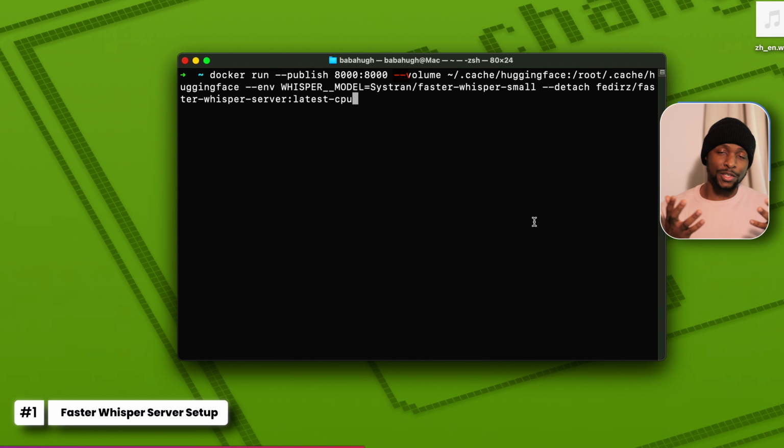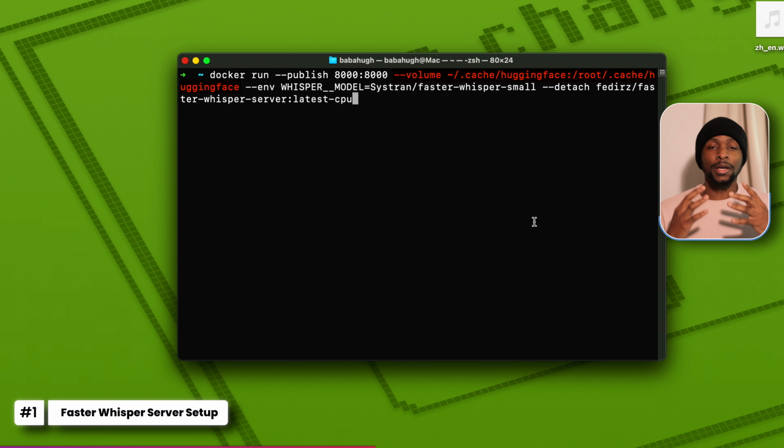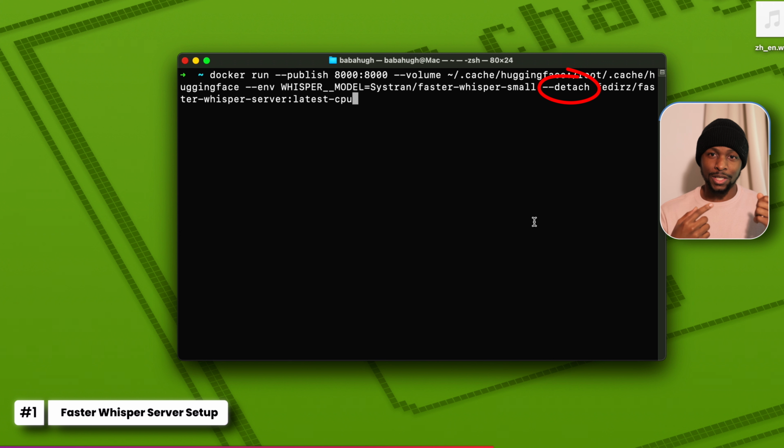Then the volume is responsible for sharing a directory from the host machine with the container. In our case, when we download a model for transcription, the moment we restart the container, it's going to use the cached version, which is on the host machine, because we are caching the model data and preventing re-downloading the model. Then detach runs the container in the background so that we don't need to keep the terminal open. Our container will just run in the background. And the last one just specifies the image.